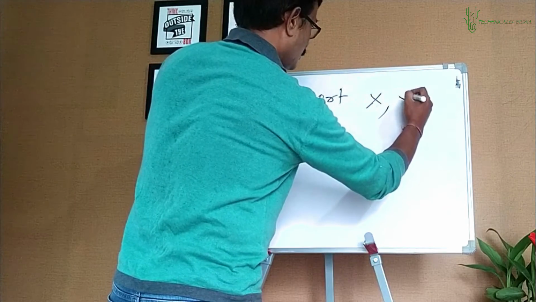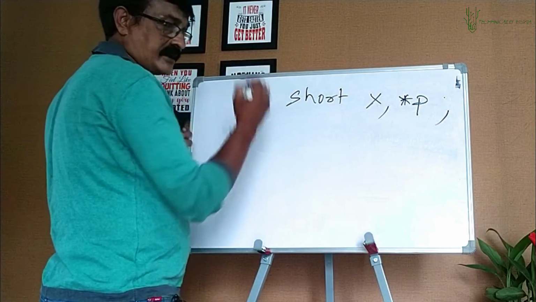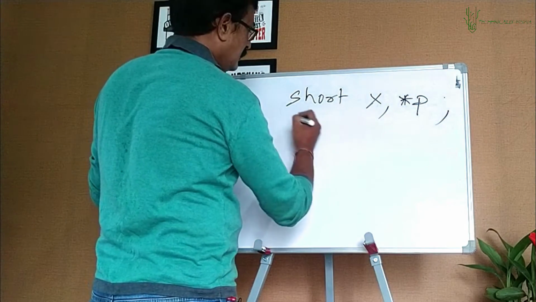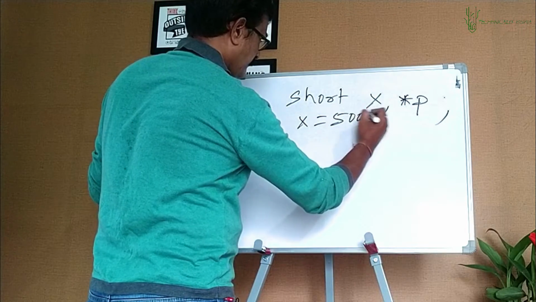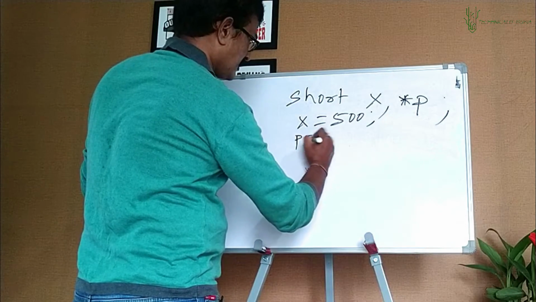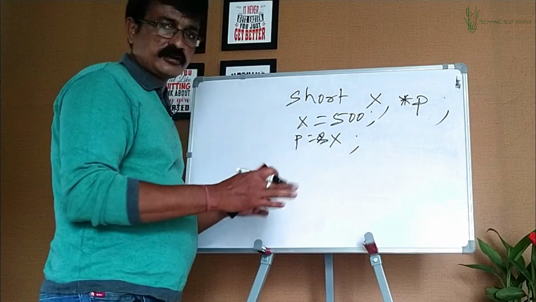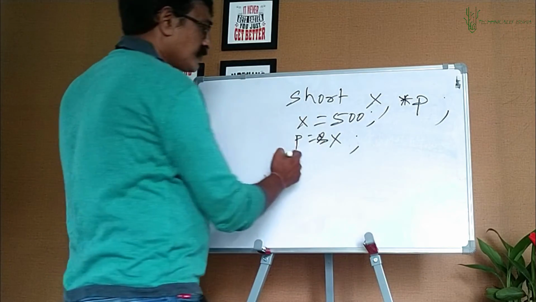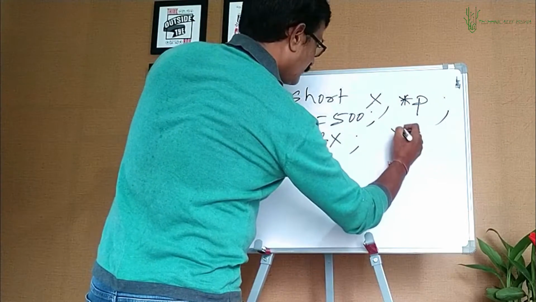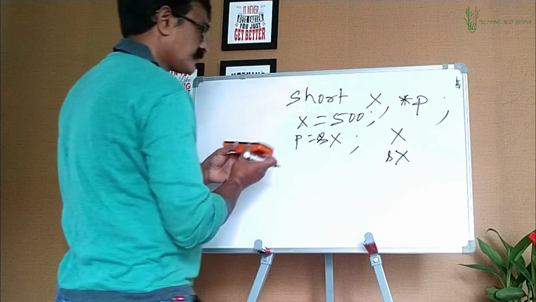Assuming these two declarations I have, star p, p is a pointer of short type, x is a variable of short type, and let's give a value to x, let's say 500. p equal to ampersand x. This is what we have done. Just to wind up, referencing and dereferencing means this: when I say x, I get the value of x. When I say ampersand x, what will I get? Address of x.